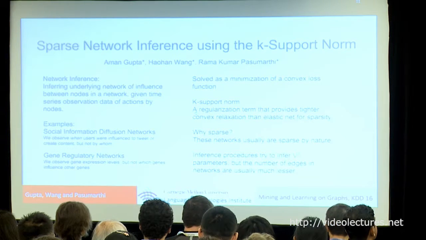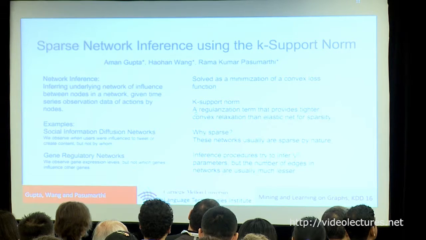And in this work, we actually propose to use the K-support norm, which is a tighter convex relaxation of the L0 norm, and it's better than the elastic net for sparsity. And we qualitatively discuss how this norm in different settings can outperform the other norms I just talked about.